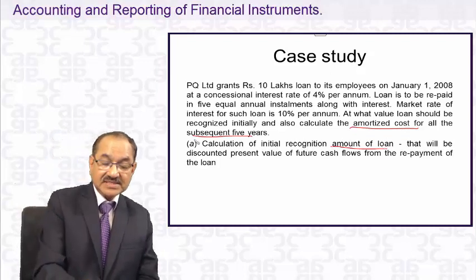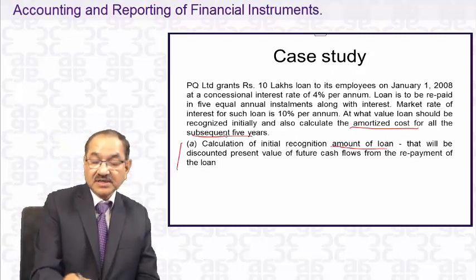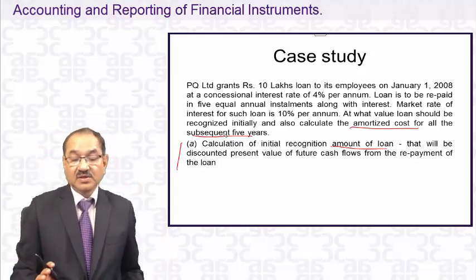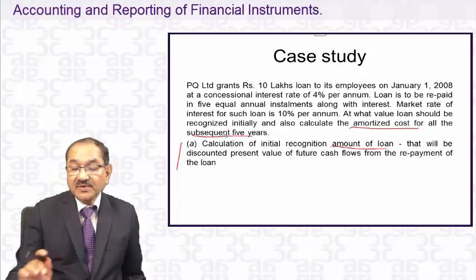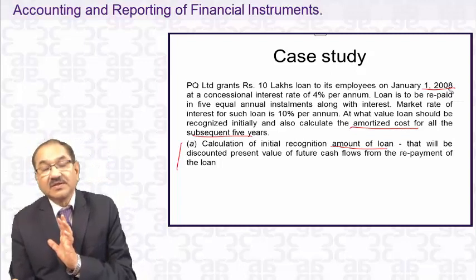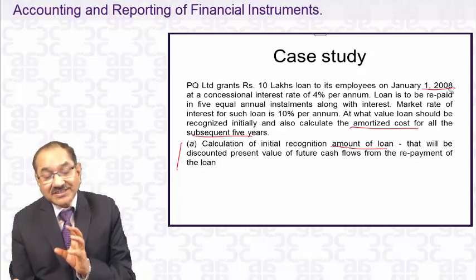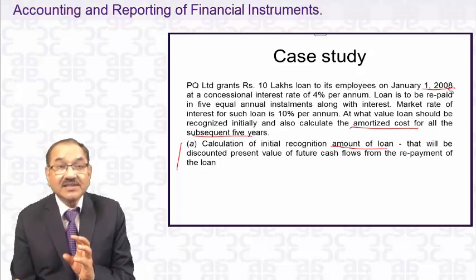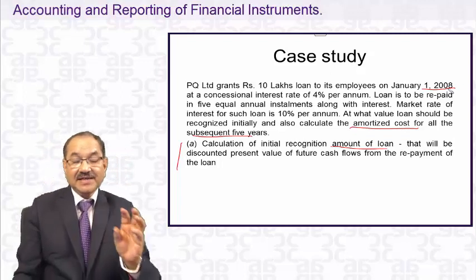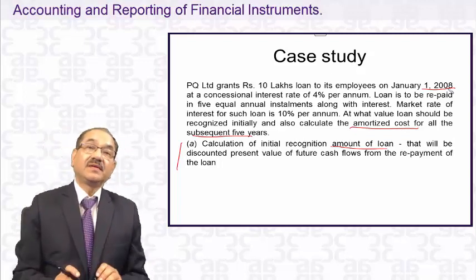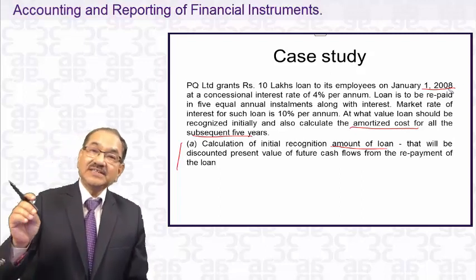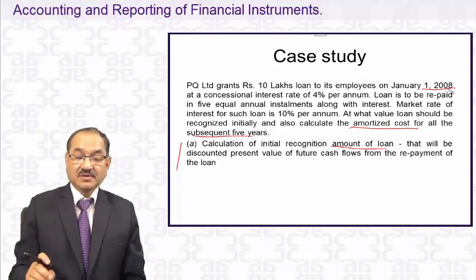Now the question is, first, please leave this portion. But what it says is that PQ Limited has granted 10 lakhs of loan to its employees on 1st January 2008 at a concession rate of 4% per annum. Now it's a concession rate, it is not a market rate. Now what is our principle? It has given 10 lakhs of loan to its employees. This is a financial asset and this has to be initially recorded at fair value.